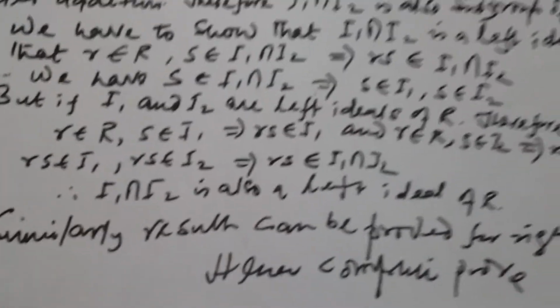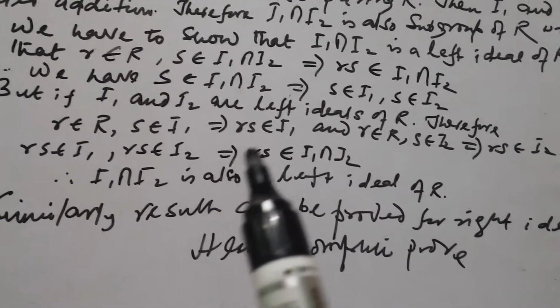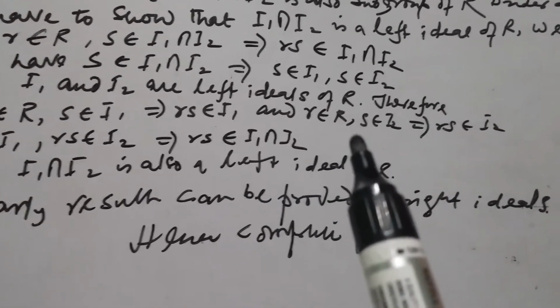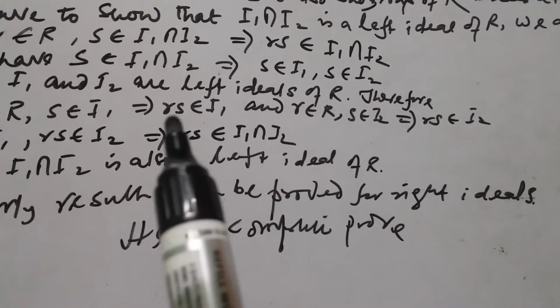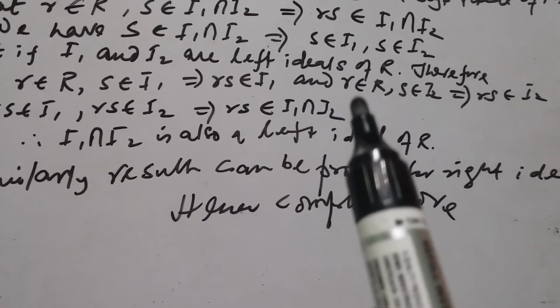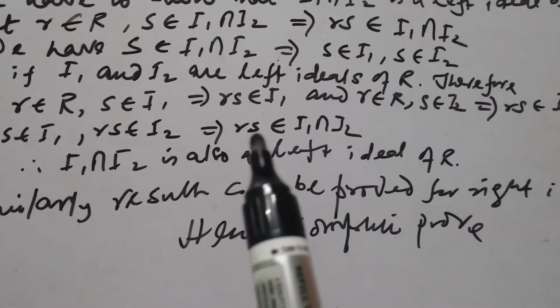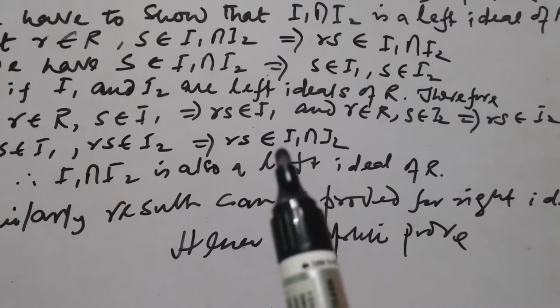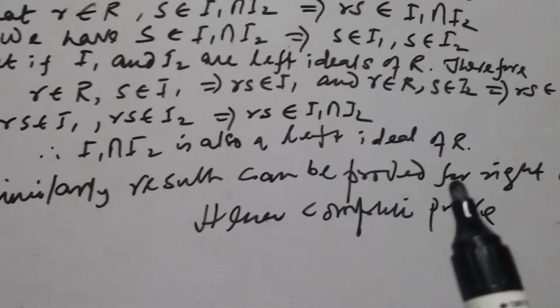And r belongs to capital R, s belongs to I2, then rs belongs to I2. So rs belongs to I1, rs belongs to I2. This means rs belongs to I1 intersection I2. So it is a group under addition, and along with that the product rs belongs to I1 intersection I2. So I1 intersection I2 is a left ideal of R.